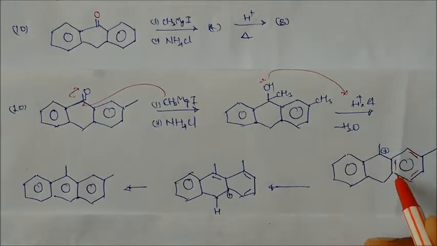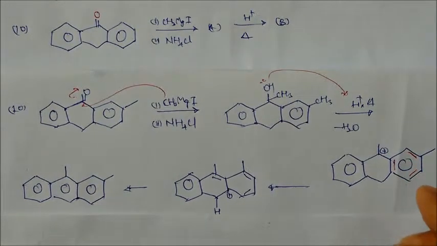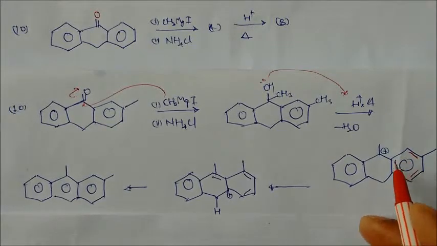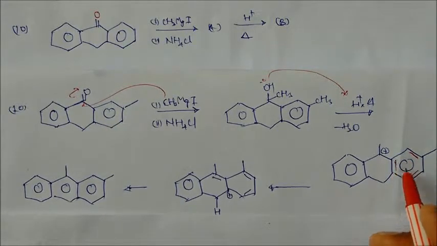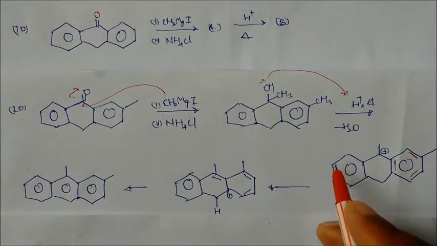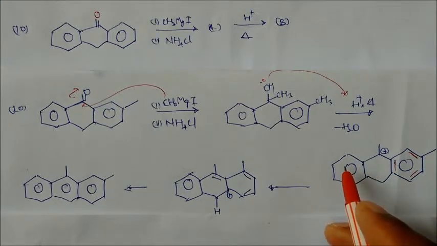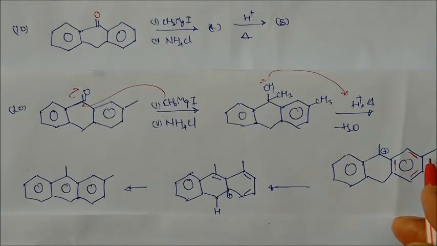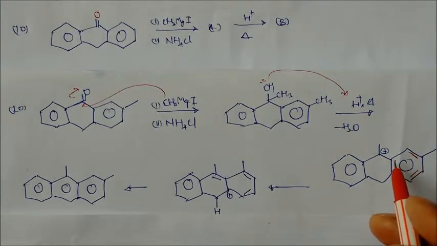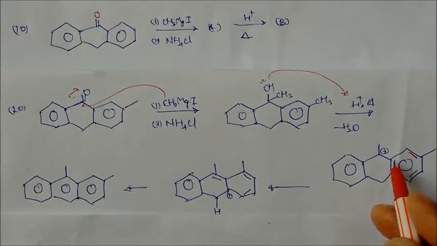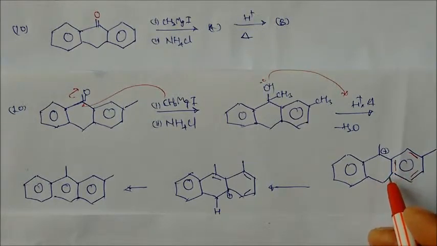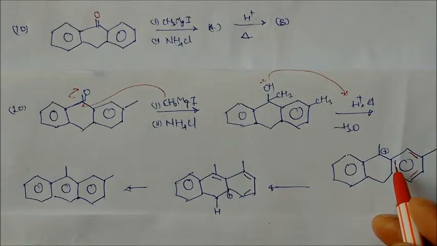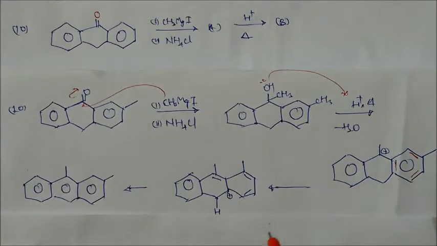Now come to this side. This side contains a 3 carbon compound with a methyl group present. Here no methyl is there. Here also the same conditions, but this methyl is electron donating. So this will donate electrons this side. On donating electrons, the electron density on this side is more. So what will happen? This can be shifted to this side, so this will be the positive charge.